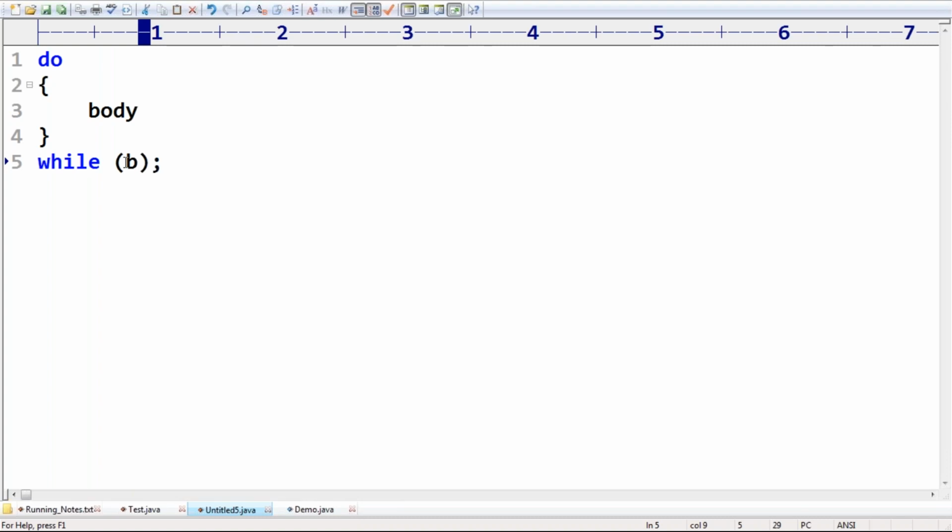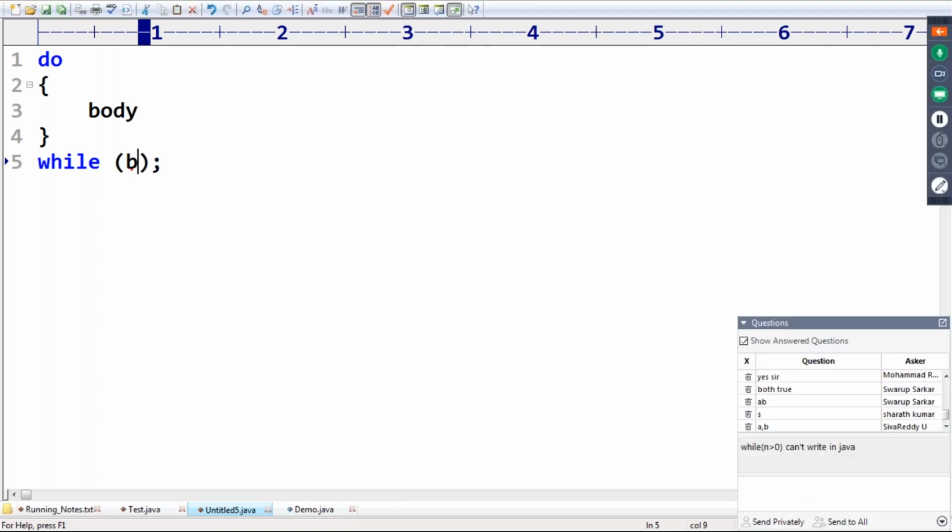This condition should always be Boolean type. Next to this, the semicolon is mandatory. But if you go for C++, the semicolon is optional. Remember this. But in this case, the semicolon is mandatory.